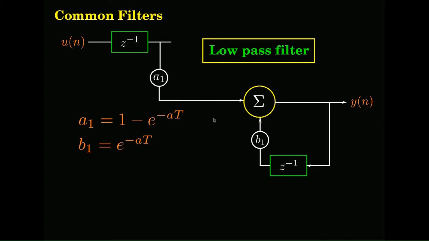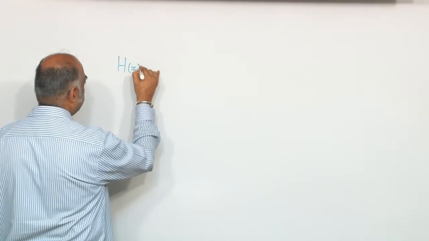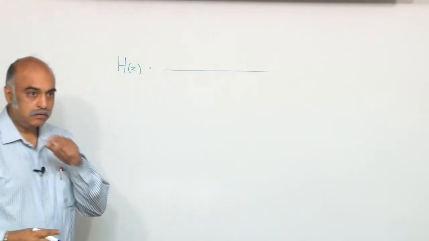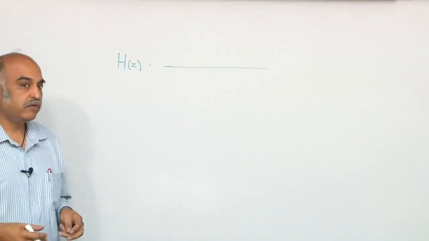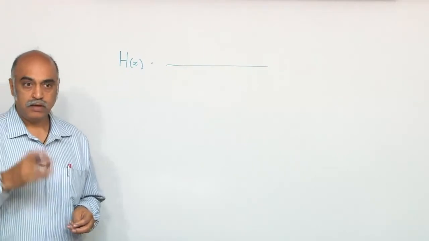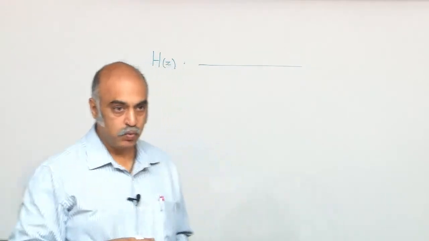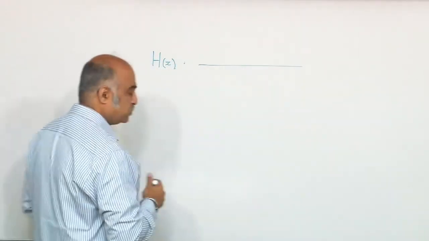And the transfer function for this, what is the transfer function? You can write it down by inspection. I will call this one H(z). The numerator consists of the feed forward portion: A naught plus A1 z power minus 1 plus A2 z power minus 2, and so on.